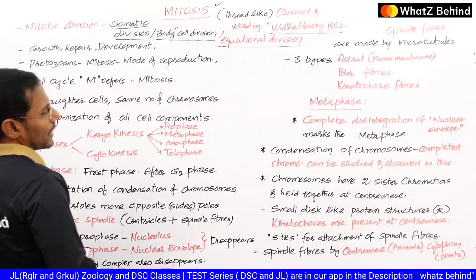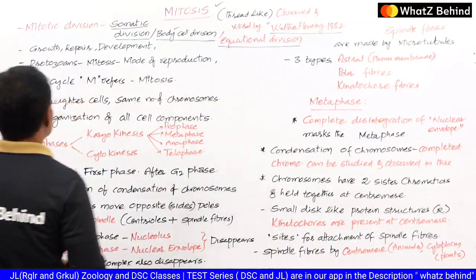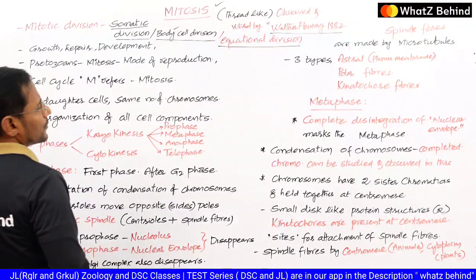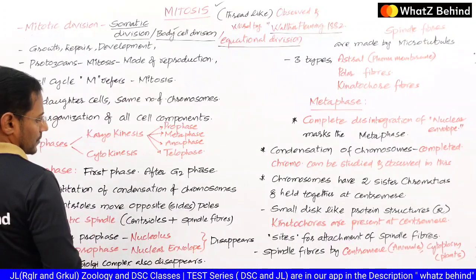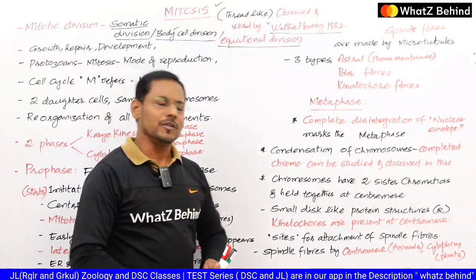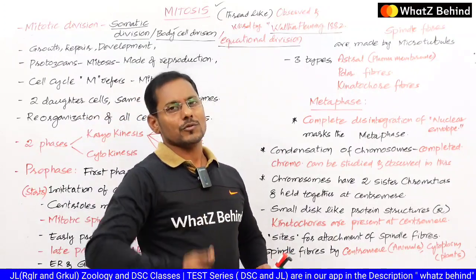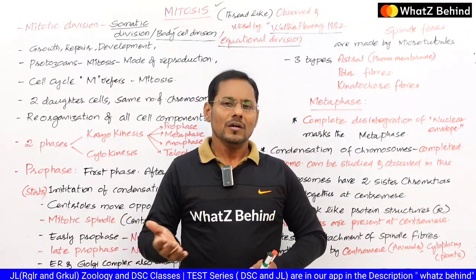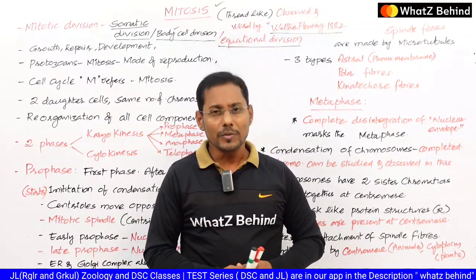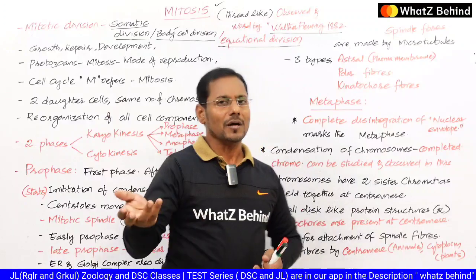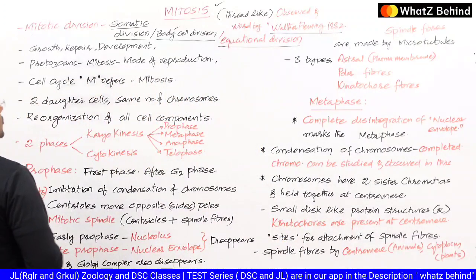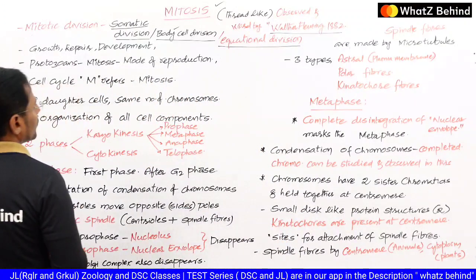Why are we calling it by all these names? Already we discussed. And what is the need of mitosis in any organism? Whatever the organism, definitely mitosis has to take place. From the developmental stage, from the zygotic stage also, by mitosis only the cell is going to be replicated, doubled or tripled, whatever it may be. So then what is the use of mitosis?